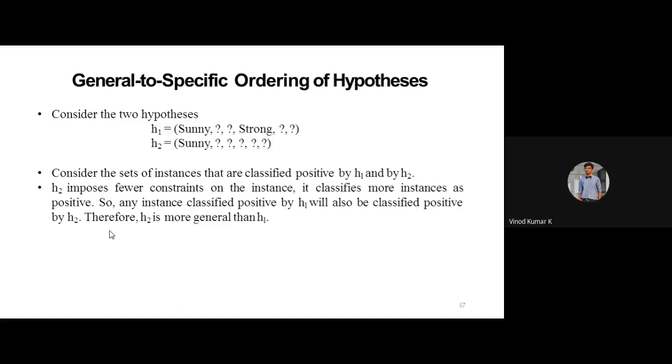H2. Why H2? Because fewer constraints, so more positive examples will come. So H2 can be considered a positive example when compared with H1, because H2 has more general values. From the second attribute to the sixth attribute, it can be of any value. I don't bother about those attributes; any instance will do. If my day is sunny and the other attributes can be anything, I can play my water sport. This is what it is going to convey.